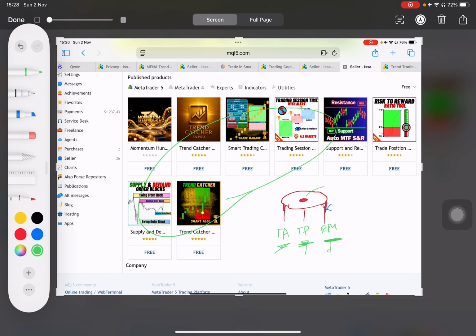Also, I share how to read the news, how to read the interest rates of the countries, and basically the most important news that you're going to get on a daily basis. I explain them to you, and I share them on the Telegram channel, and also on the MQL5 channel.